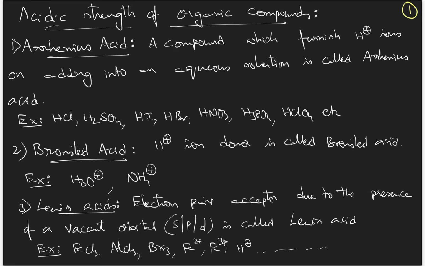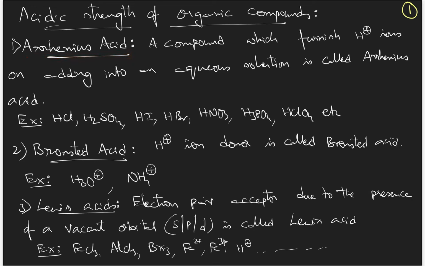A compound is called an acid if it releases a H plus ion. But in a broader way, this might be correct, but when you go to the minute details, there are some compounds which do not release the H plus ion at all, but still they will be called acids. That can be understood based on three theories: Arrhenius acid-base theory, Bronsted and Lowry acid-base theory, and Lewis acid-base theory.